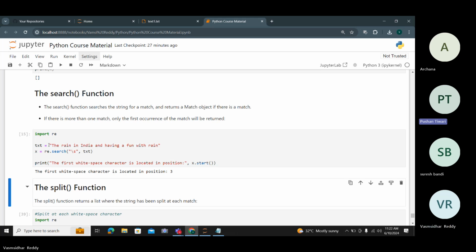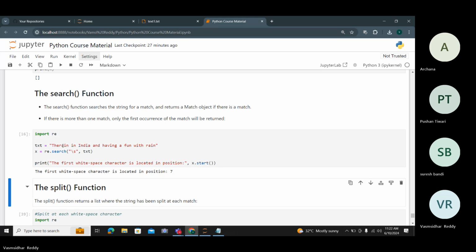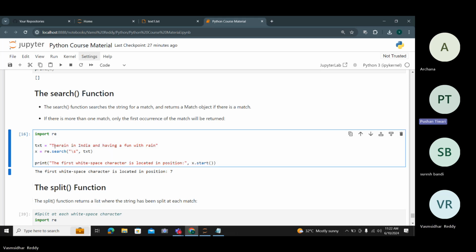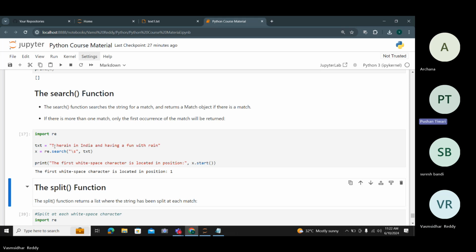Observe. Count from the index. 10 counts, 7. Clear? If I mention it here, it shows 1. The index of a space is 1.